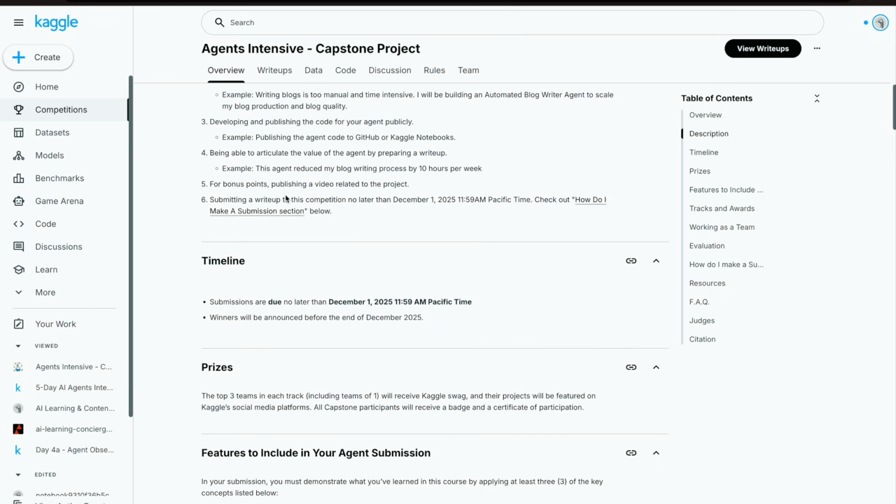Next is a bonus point. You can publish a video related to the project. Basically, you can record the screen, showing what you have been doing, how you created it, and how it is working, and then have a YouTube link of it and paste it in your write-up. And that gives you an extra 10 points for the project.